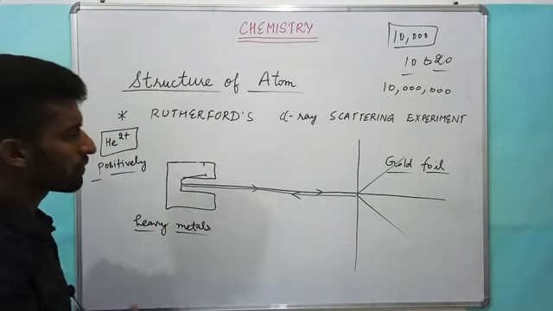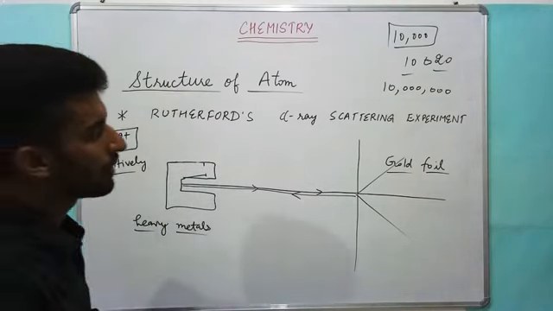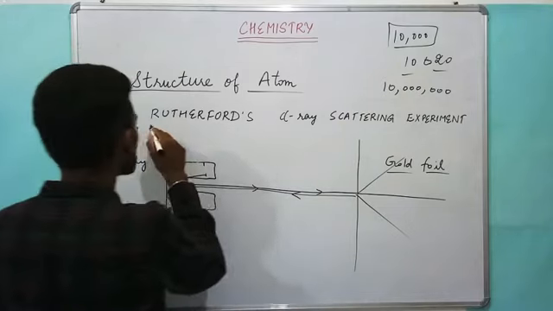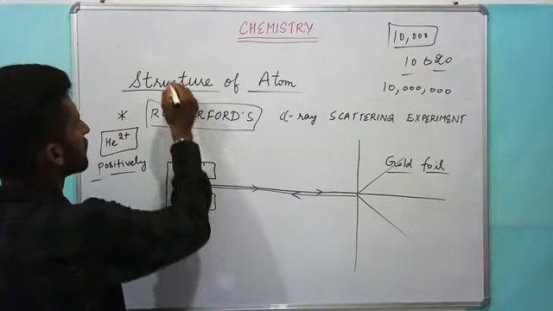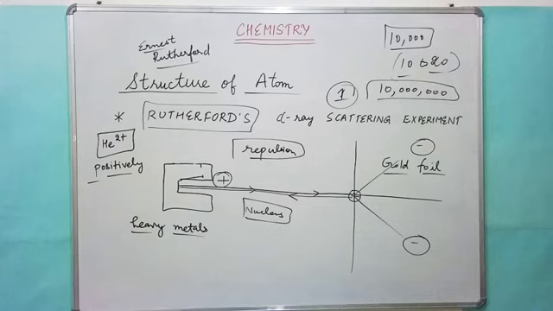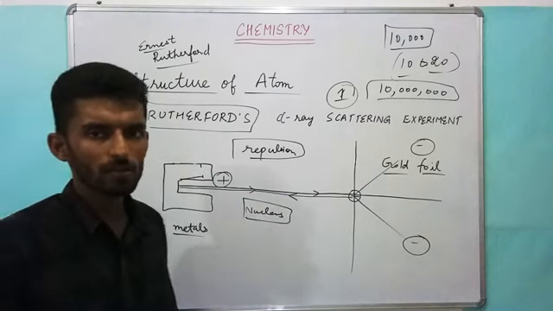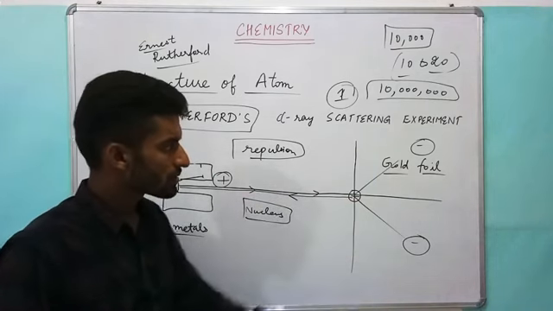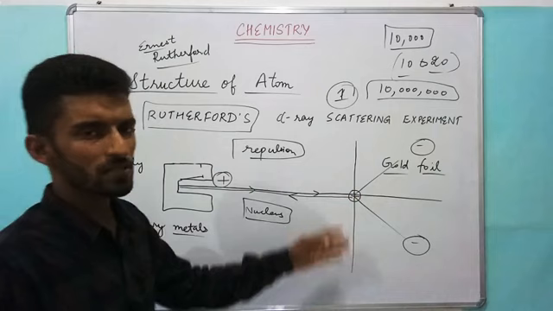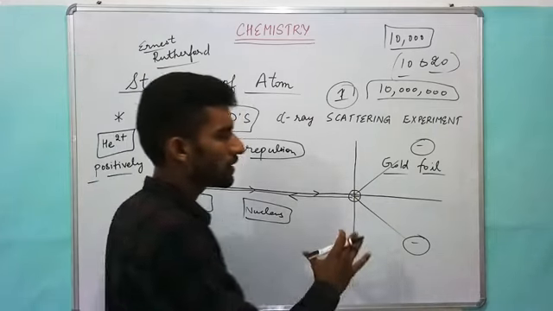So on the basis of these observations, he concluded, who concluded? Rutherford, Ernest Rutherford. Now based on all these observations, what did he conclude? He concluded that as most of the rays were passing straight without any deviation, most of the space inside the atom is completely free.